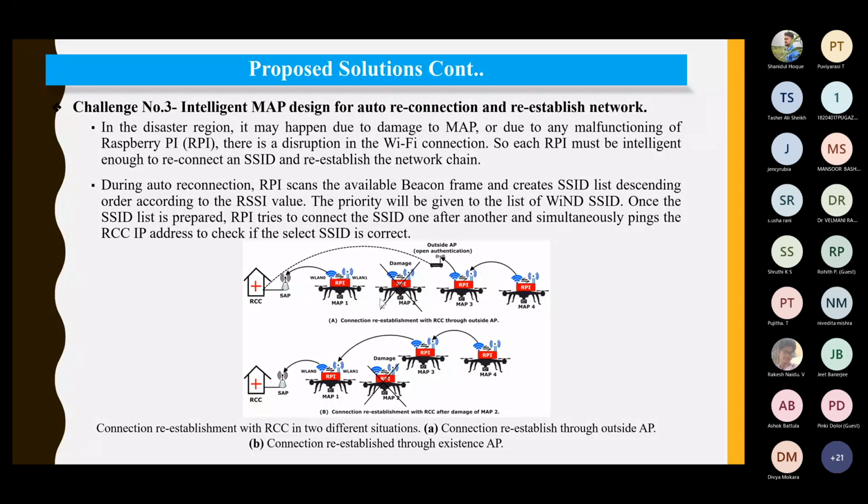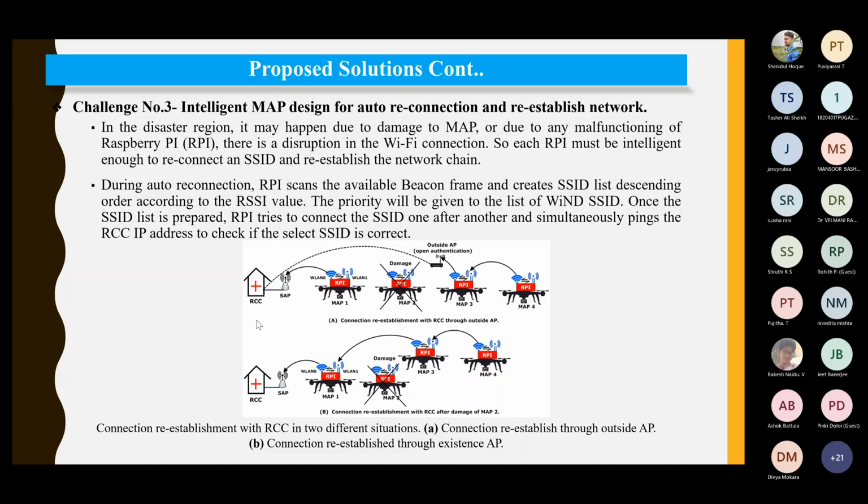For example, here in this case, this was damaged, right? So there would be an outside AP which has a direct connection to the SAP. There should be some intelligence in the algorithm which will run here in MAP 3, which will make it able to connect to any other open authenticated system, right? It must not go like a vagabond. It should find any other network in the vicinity, and if it finds another network, it will try to connect. That algorithm is also established in the individual nodes.